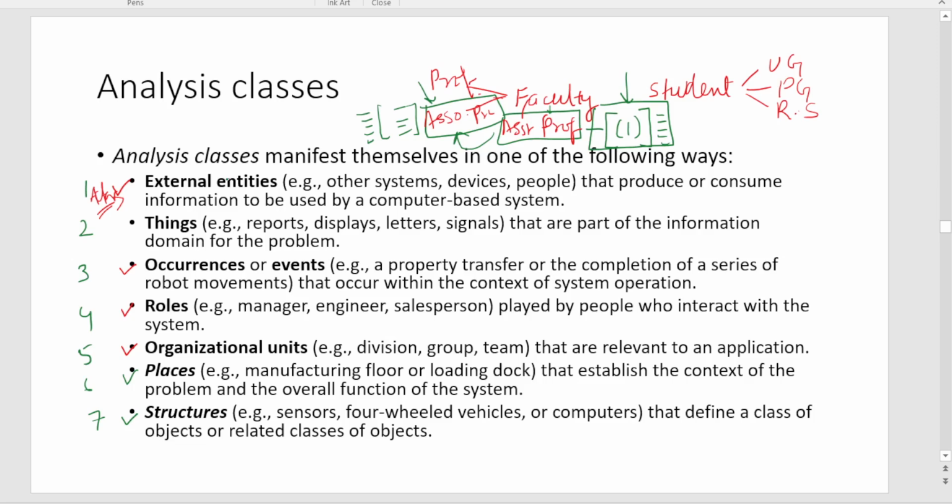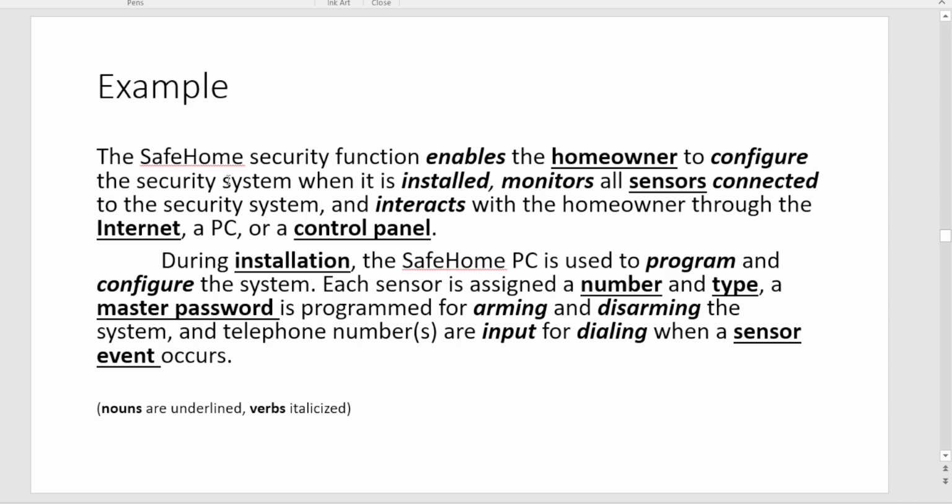Let's see an example of how to find a class. So this is an example of a SafeHome security function that enables the homeowner to configure the security system when it is installed, monitors all sensors connected to the security system, and interacts with the homeowner through the internet, a PC, or a control panel.